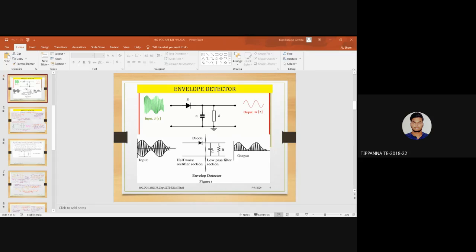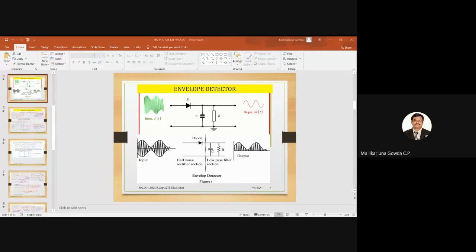Sir, it should be greater than 1 by fc, the carrier frequency, and it should be less than 1 by fm, which is nothing but the time period of the message signal.